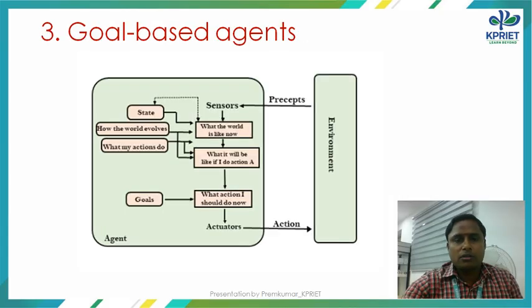And the third one is the goal based agent. Knowledge of the current state of the environment is not always sufficient for an agent to decide what to do. The agent also needs to know its goal, which describes desirable situations. Goal based agents expand the capabilities of the model based agent by having the goal information.